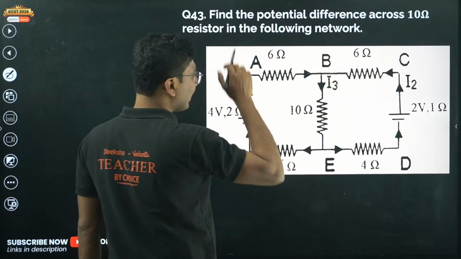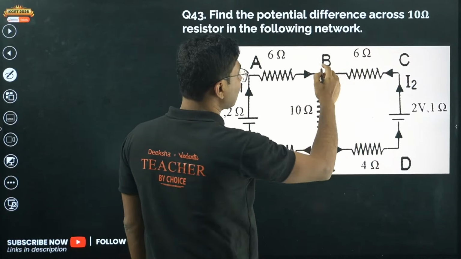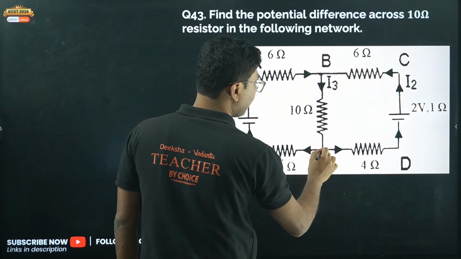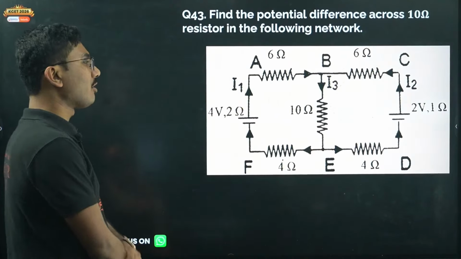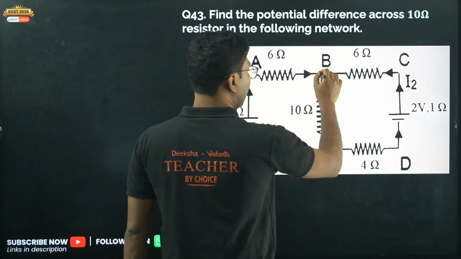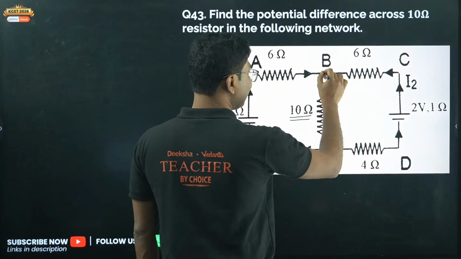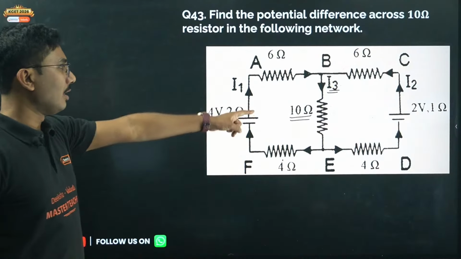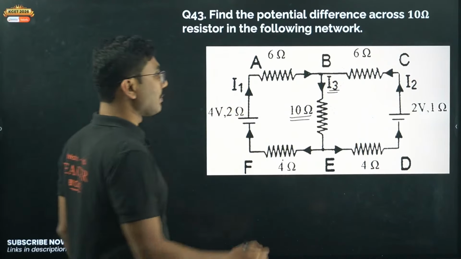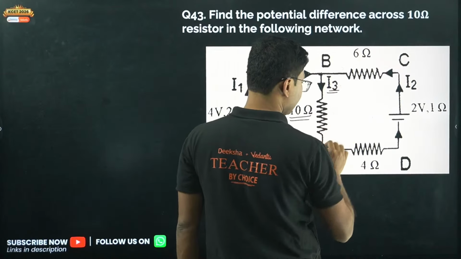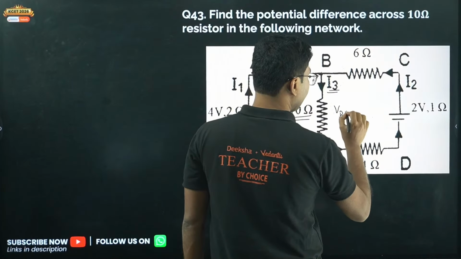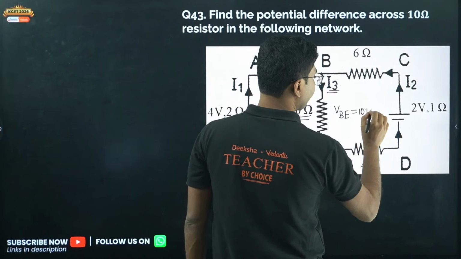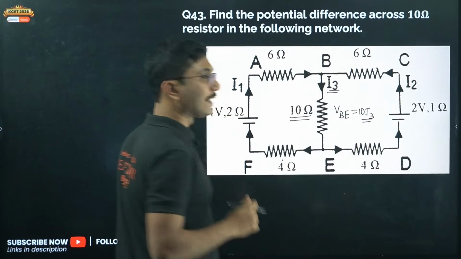So here we have a circuit. Find the potential difference, not the current. Remember that. Potential difference across the resistor I3, resistor 10 ohm, that is this current. If you can calculate I3, you can find the potential difference as well. So what is the potential difference across this, that is VB, is 10 I3. If we can calculate this value, we will get the answer.